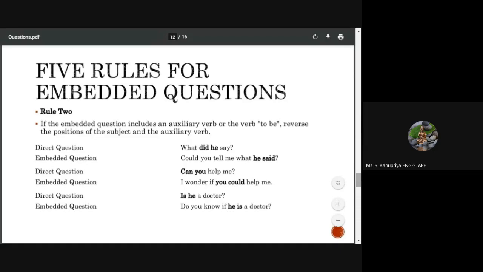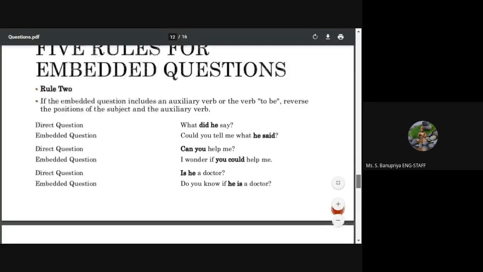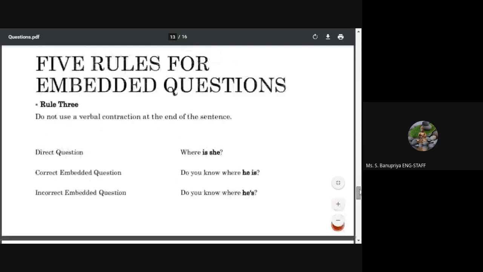Okay, we can start with I wonder, could you, can you, may I, all these things. Okay. And rule 3 is do not use a verbal contraction at the end of the sentence. Okay. There should be no verbal contraction.